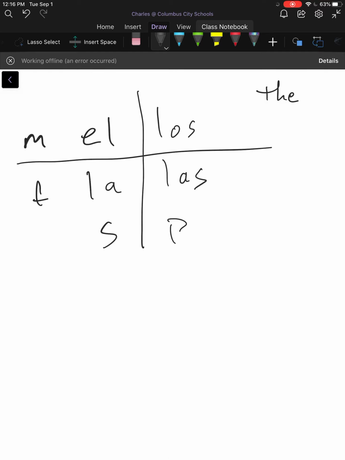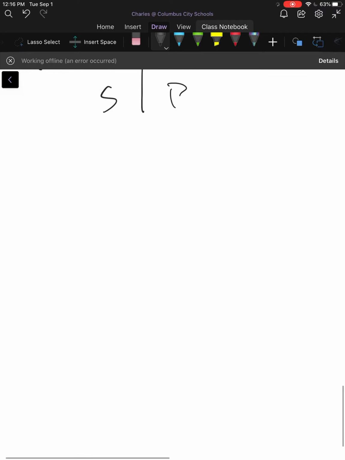Get ready for me to blow your mind. I'll give you a second. Okay, ready? The actually is an adjective. It's a special kind of adjective, and I think I mentioned this before, called an article. The is what's called the definite article. It's an adjective already. El, la, los, las. It's one of 4 versions. Masculine singular, feminine singular, masculine plural, feminine plural. Make sense? Okay, let's go back to alto.